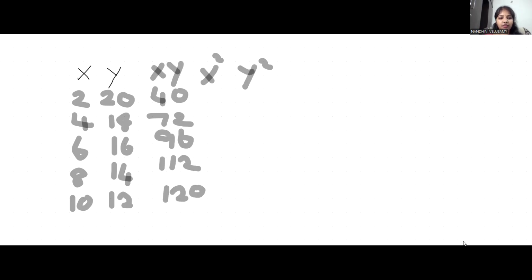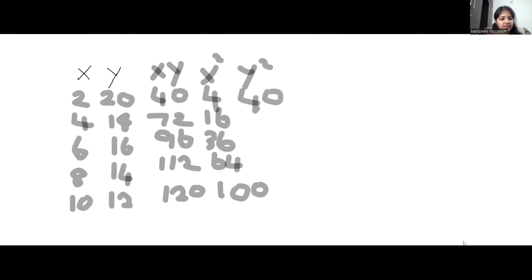That is 2 twos are 4, 4 fours are 16, 6 sixes are 36, 8 eights are 64, and 10 tens are 100. Now we have to find y square. That is 20 square is 400, 18 square is 324, 16 square is 256, 14 square is 196, and 12 square is 144.